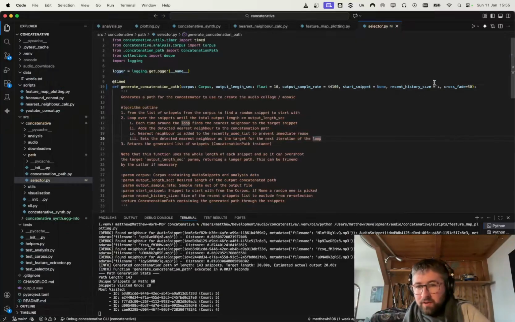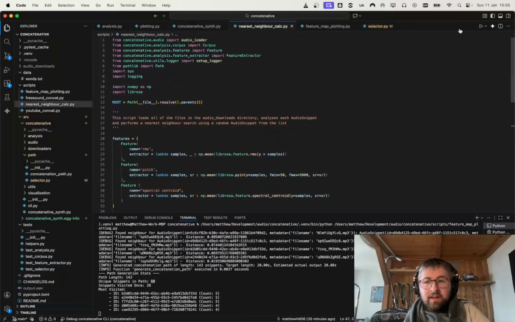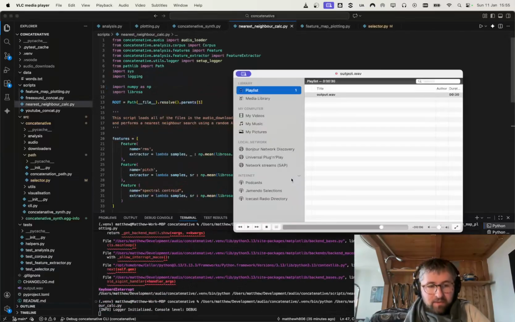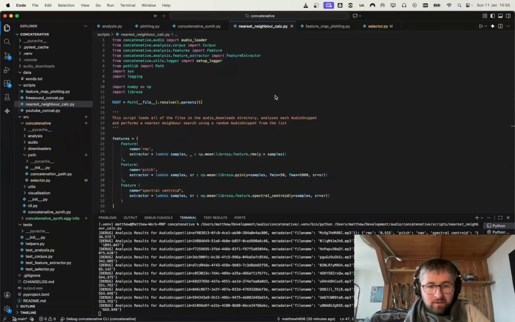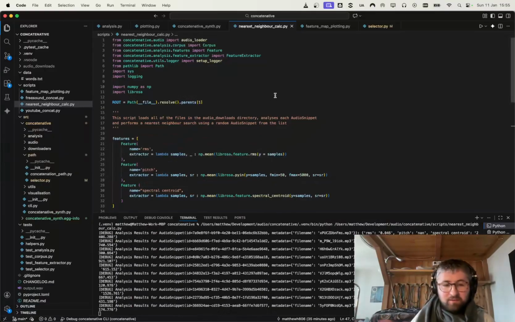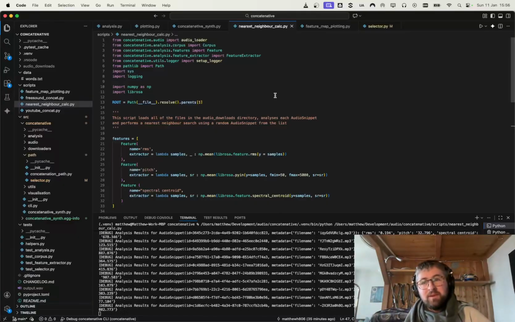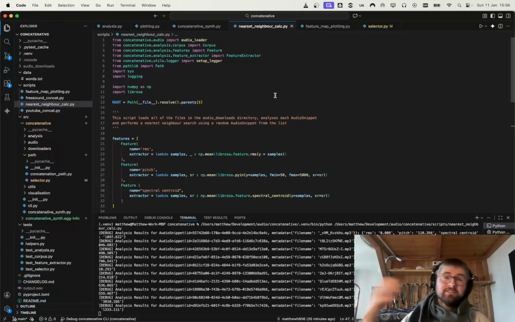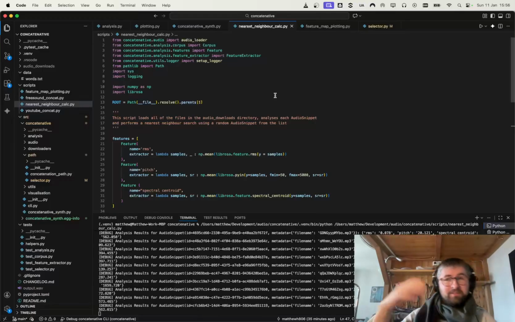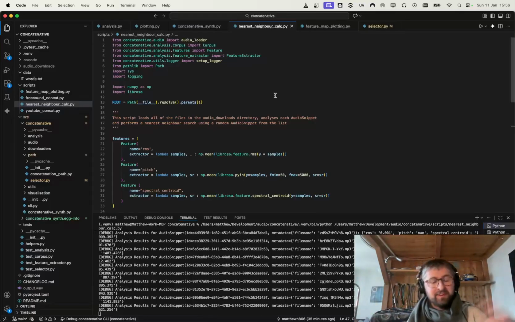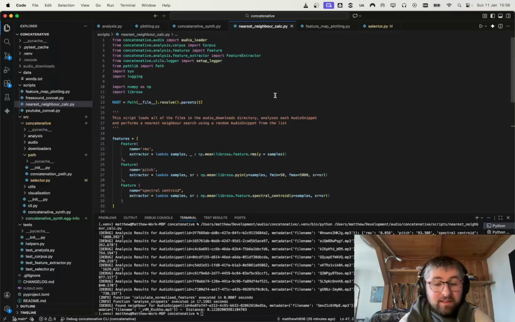If I change that to 1, so it basically doesn't keep track of what sounds it's seen, and I run it again, you'll see it just oscillates between two different sounds, because it's looking for the nearest neighbour to a sound. Sound A is nearest to sound B, and then sound B will say, well, I'm nearest to sound A, so go back there, and it'll just keep going back and forth like that.